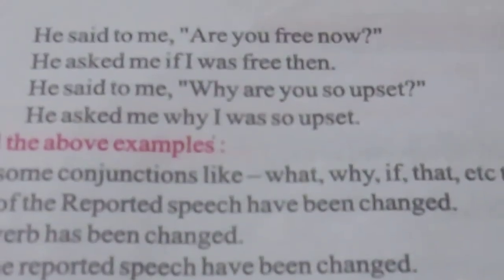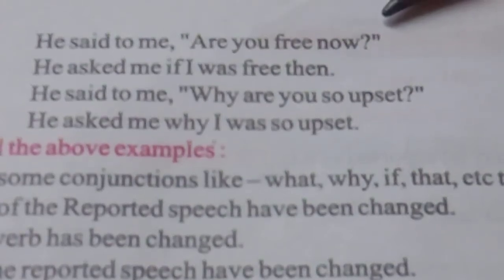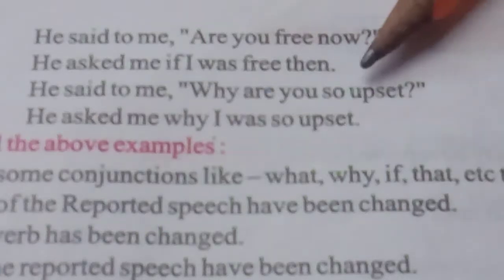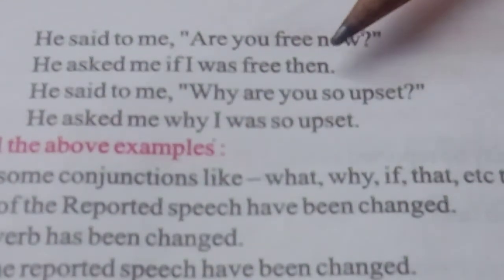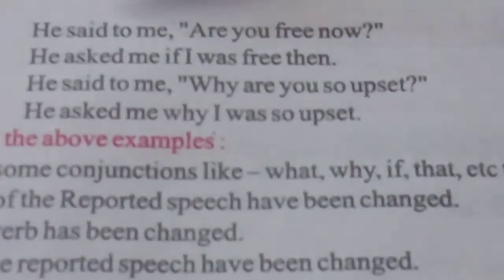Now you are watching some sentences here. He said to me, "Are you free now?" Next sentence is, he said to me, "Why are you so upset?" This speech is also in inverted commas. To remove these inverted commas and change this, some rules are required.